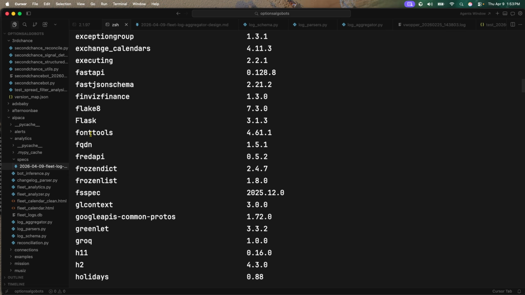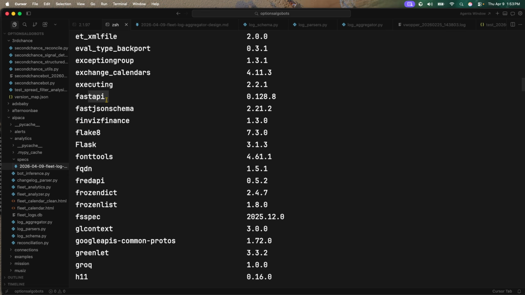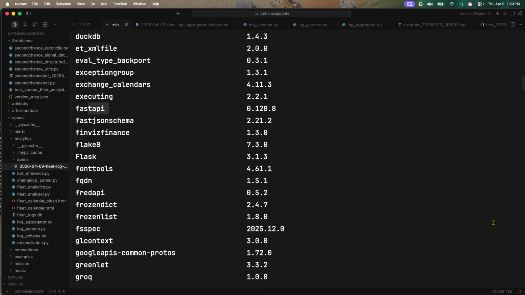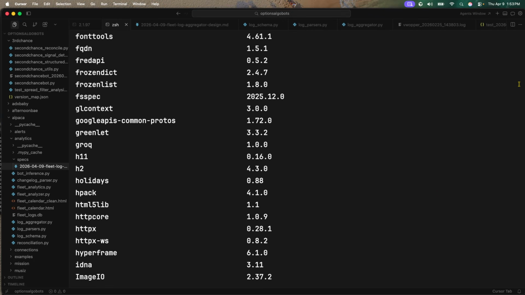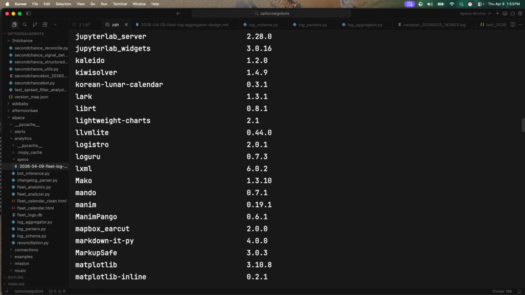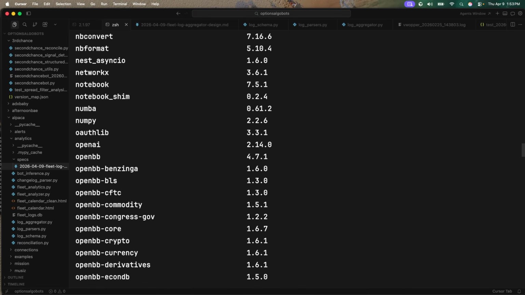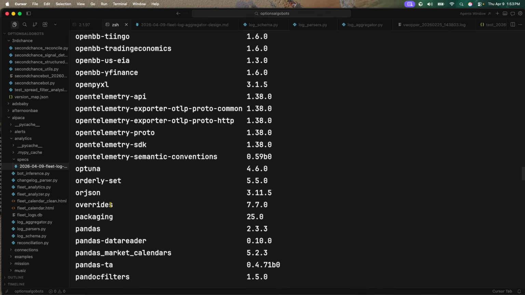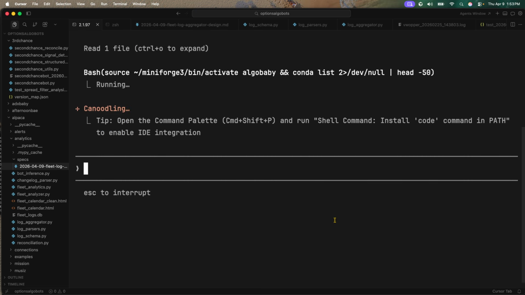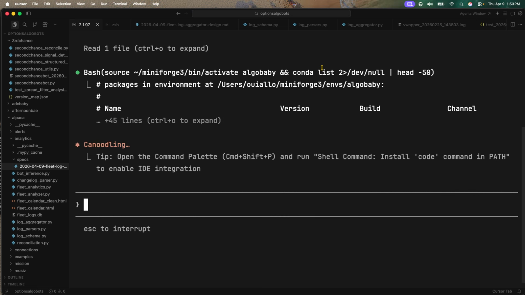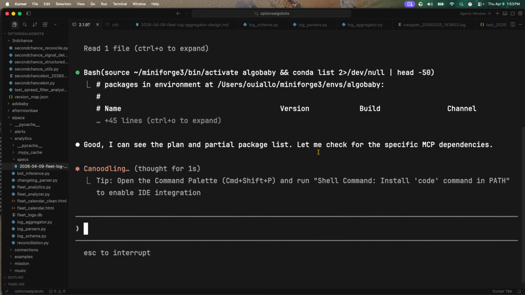FastMCP is, I thought I did. FastMCP is not here. Am I tripping? That's FastAPI. All right, FastMCP is not here. So we need to pip install it here. That's why we check. And orjson. Is orjson here? Orjson is right here. So we have orjson. We just need to pip install FastMCP. All right, bet. That's what it's doing. It just listed, did what I just did. All right, beautiful. Now it's going to say, oh, you know what? We do not have FastMCP.